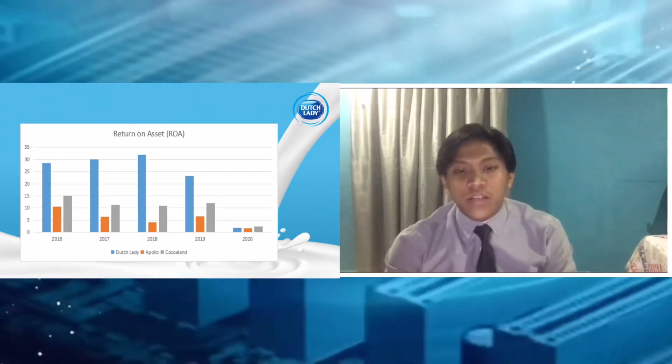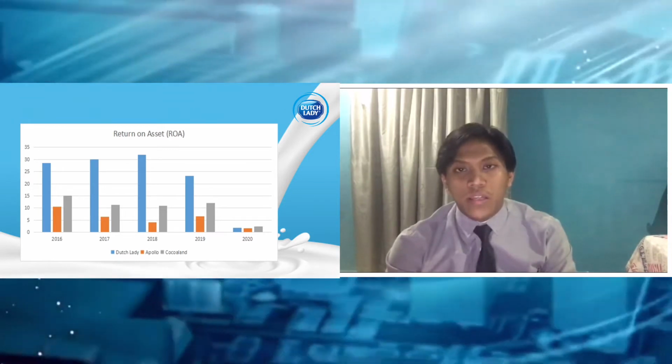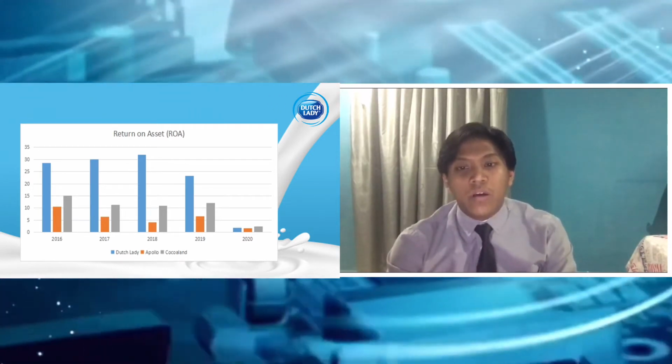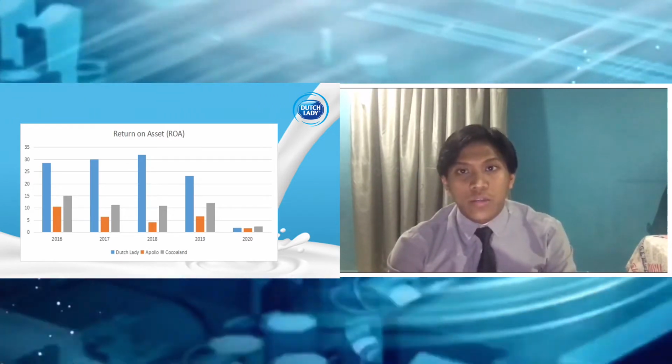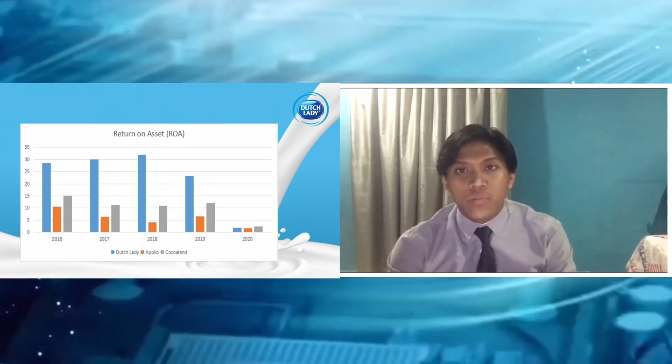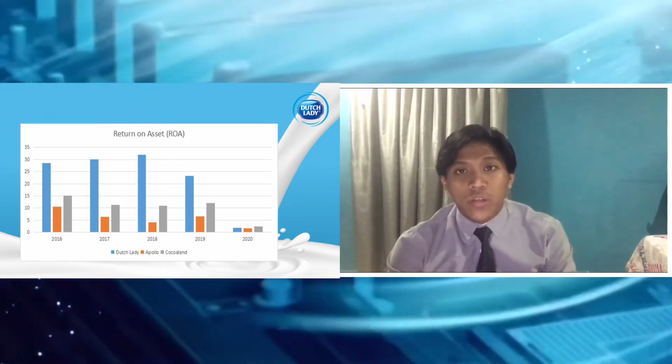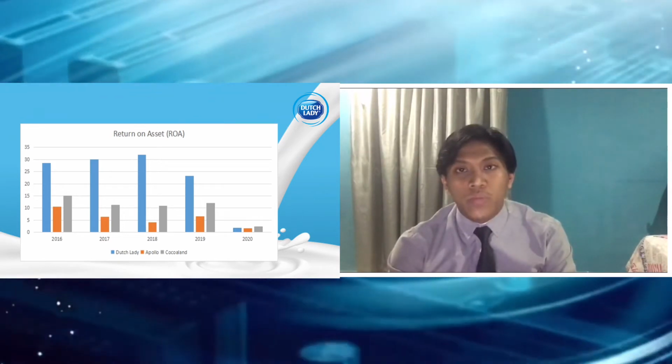Return on asset. Return on asset indicates that the higher the ratio the better. For Dutch Lady, the highest is in 2018, which is 31.98%, while the lowest is in 2020, which is 1.93%.